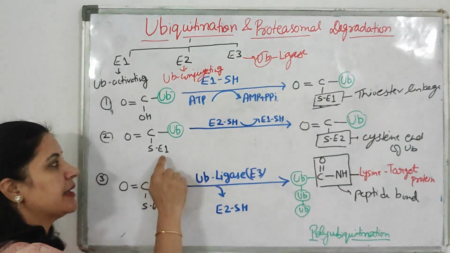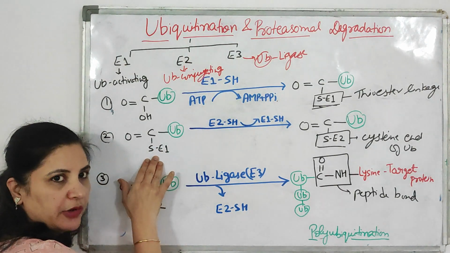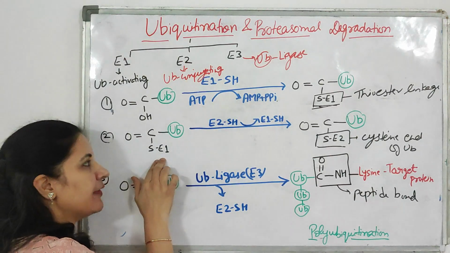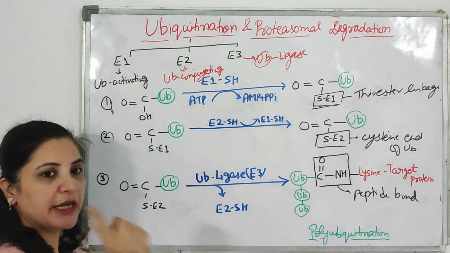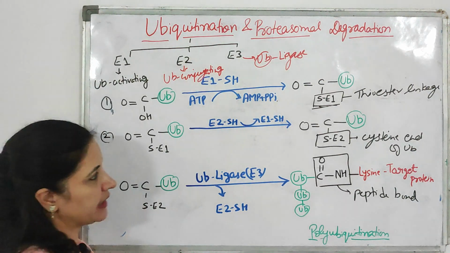In the second step, this is now activated ubiquitin with the help of enzyme E1. This activated ubiquitin is acted upon by another enzyme, E2, the ubiquitin conjugating enzyme.